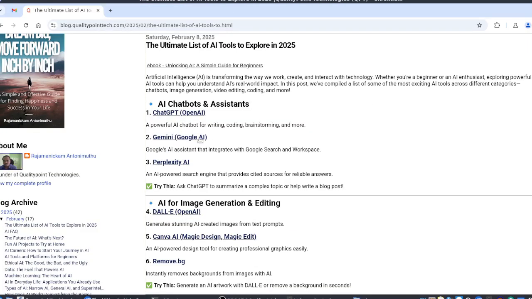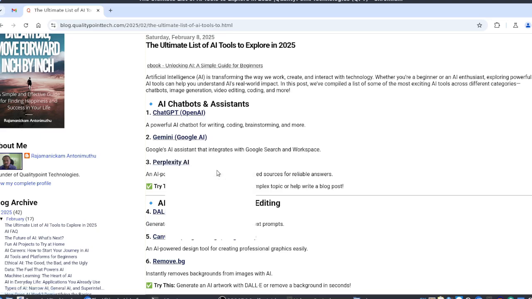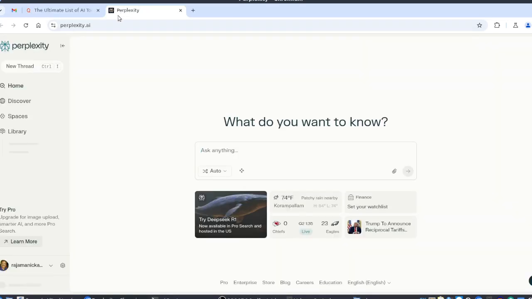And similarly, Perplexity AI, it's viewed as a search engine. We can get latest information also here. Here also we can ask questions. Almost all these things we have to log in.